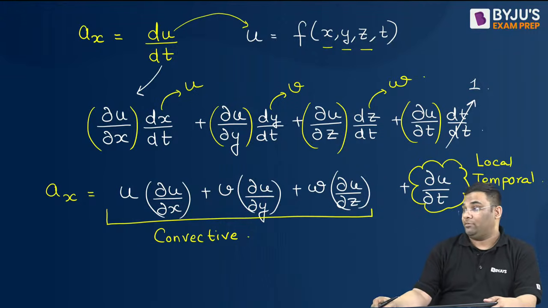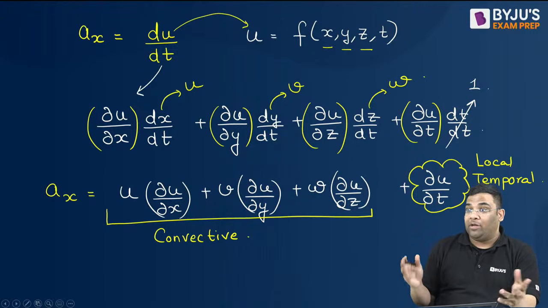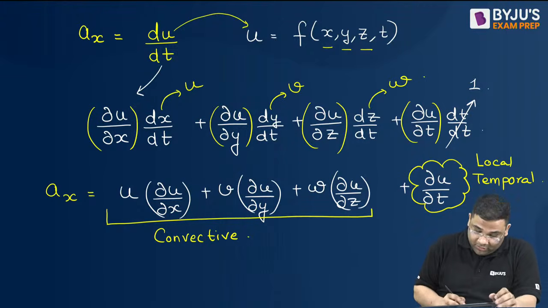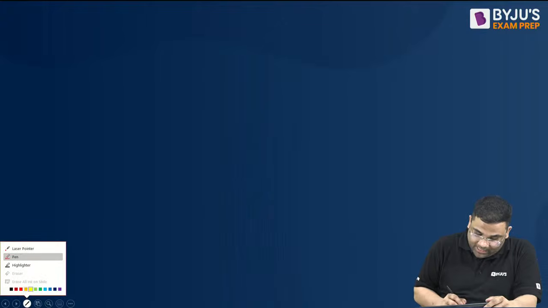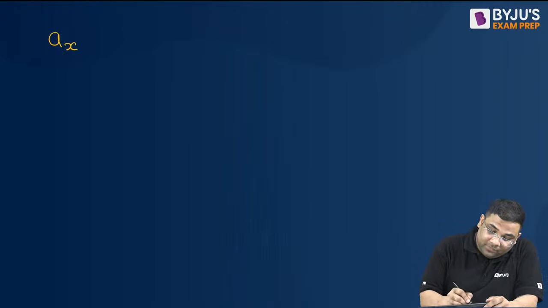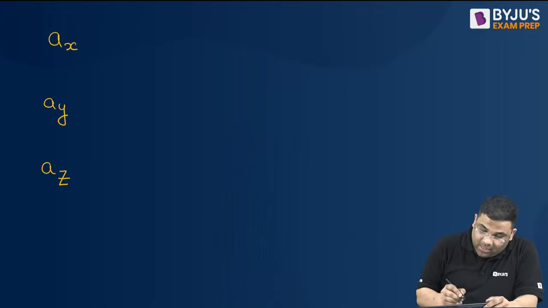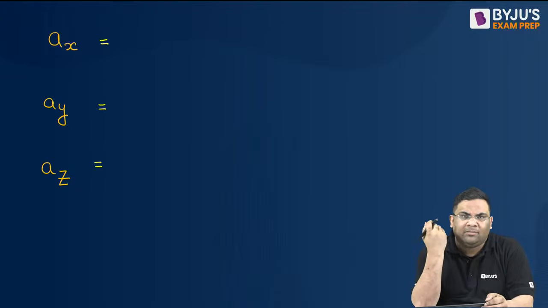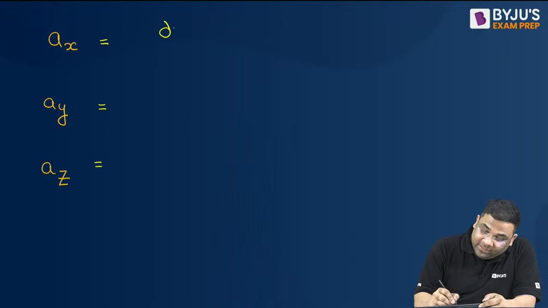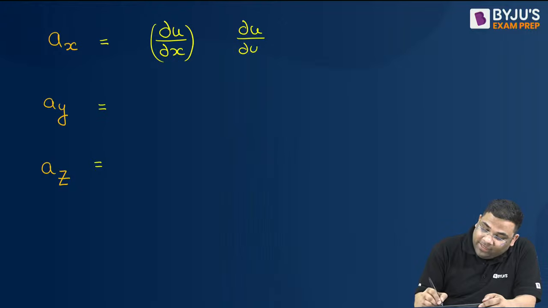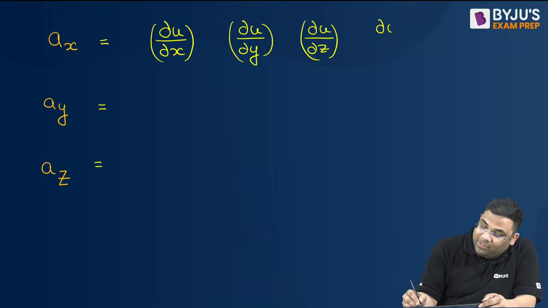Now how to remember this equation? We have understood the derivation, but remembering it is a little tricky, so I will give you a very easy trick. You see ax, ay, az. Now x means u, as in x as in u. So you will differentiate u with respect to x, differentiate u with respect to y, differentiate u with respect to z, and differentiate u with respect to time. Understood?